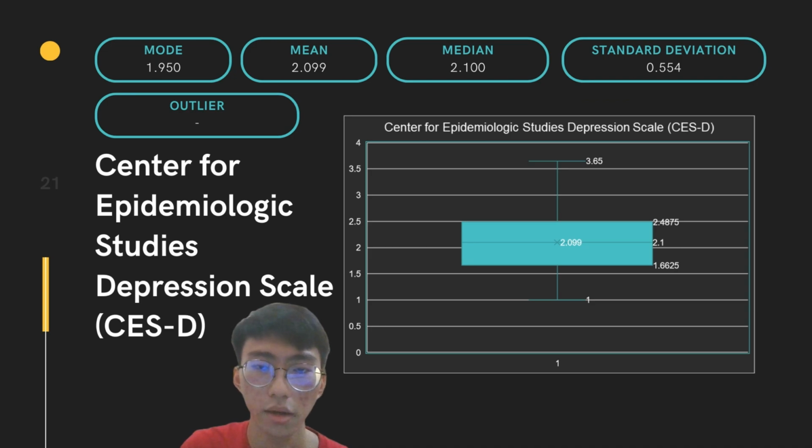0.803. The final one is the Center for Epidemiologic Studies Depression Scale, which is CESD. The mode is 1.950, the mean is 2.099, the median is 2.100, and the standard deviation is 0.554.